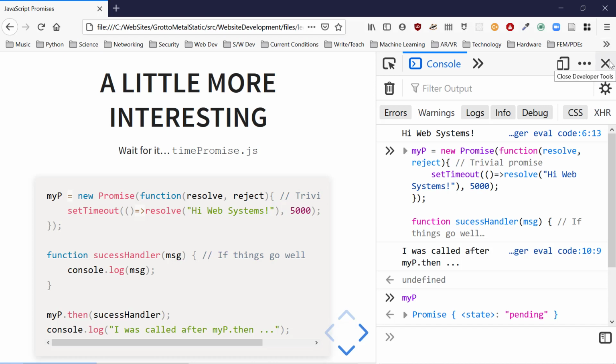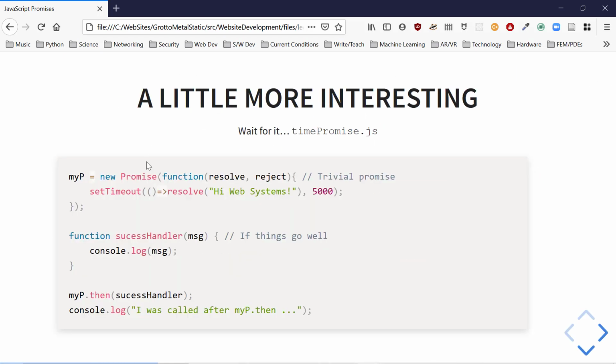So a little more interesting. We got to see the promise in 2 different states. And once again, we notice that there was no blocking. We ran each of these pieces of code. Just because I said myp then, we didn't wait for this to happen.